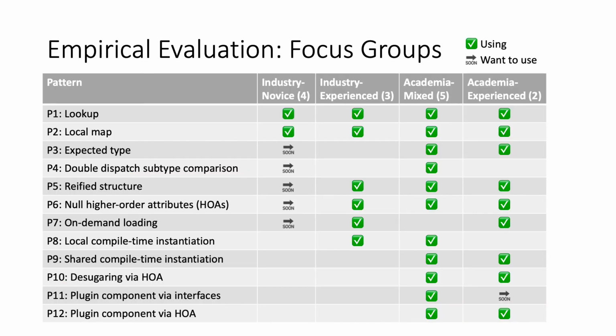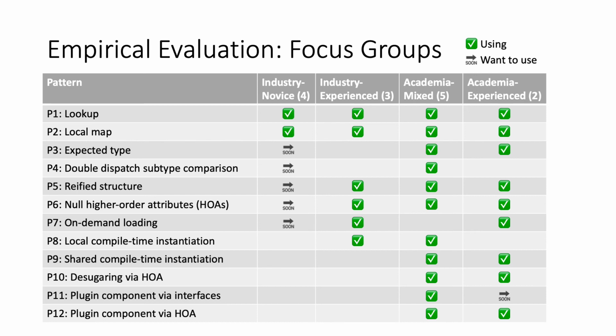We performed an empirical evaluation using focus groups. We met 4 different groups. One group from industry that were beginners, one group that were experienced from industry, one mixed group from academia, and one experienced group from academia. And we met in total 14 participants.